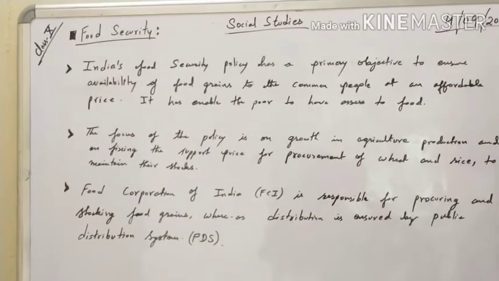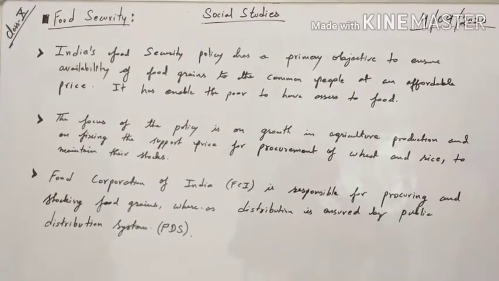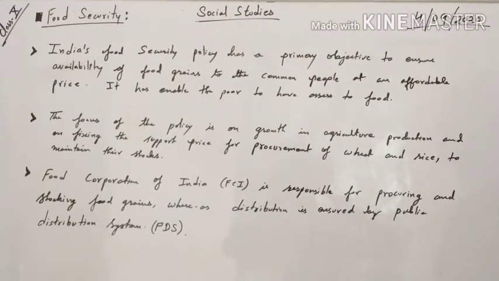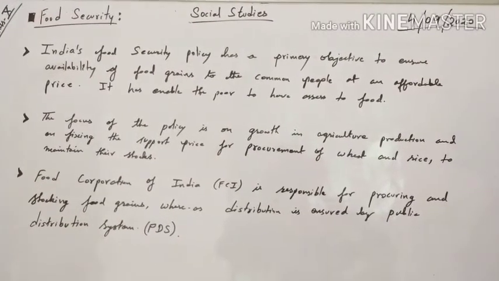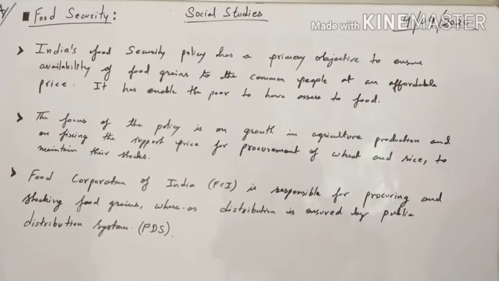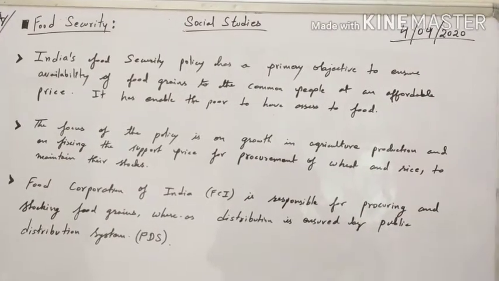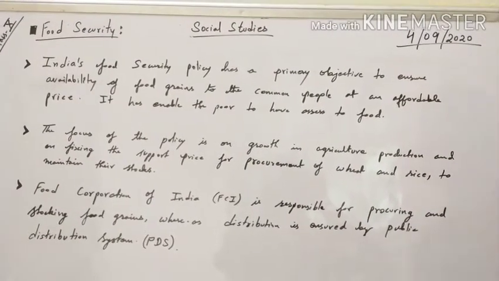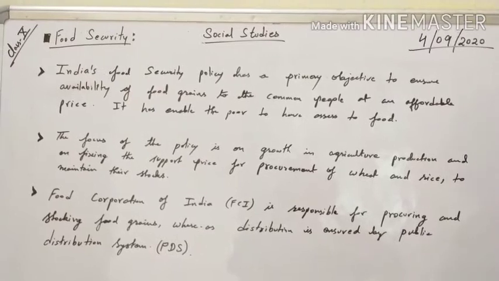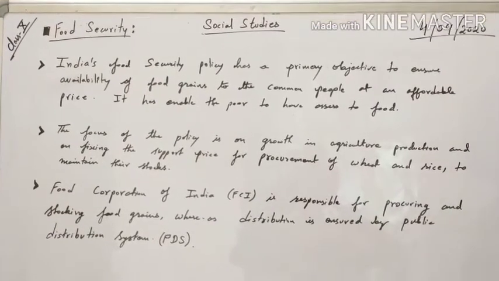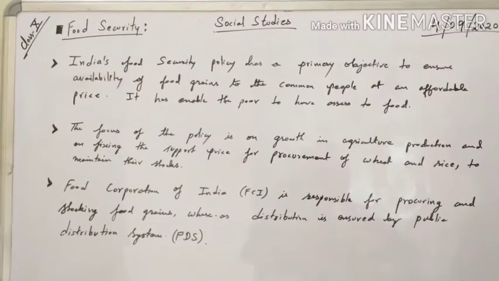So whatever agricultural production is there, the government always focuses on fixing the minimum support price for the farmers, okay. Why? To procure the wheat and rice from them and to maintain the stock. The main story behind this is that when the crops are grown, sometimes the yield will be very high.